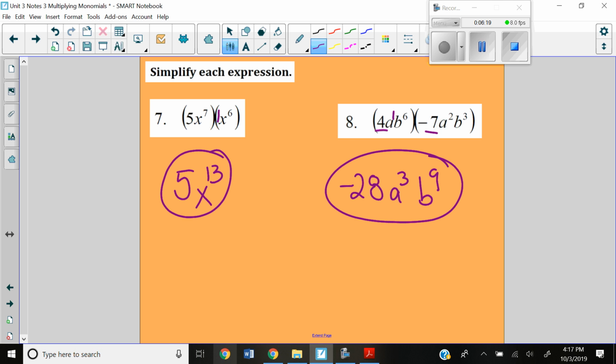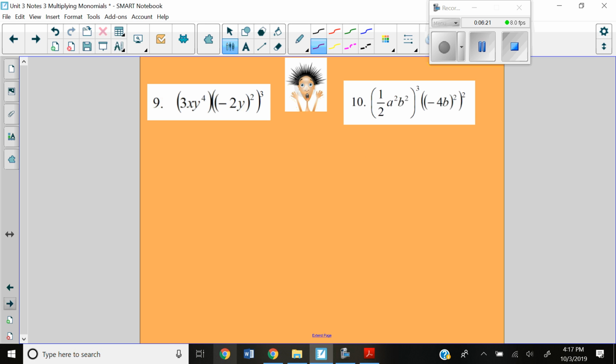What are your thoughts so far? Hopefully you're thinking, this isn't bad. Oh no, okay, these look a little scary, but honestly, these are totally doable. So let's look at number 9. In my first parentheses, is there anything that I need to simplify? Anything I need to distribute? No, there's nothing. So I'm just going to rewrite this as is.